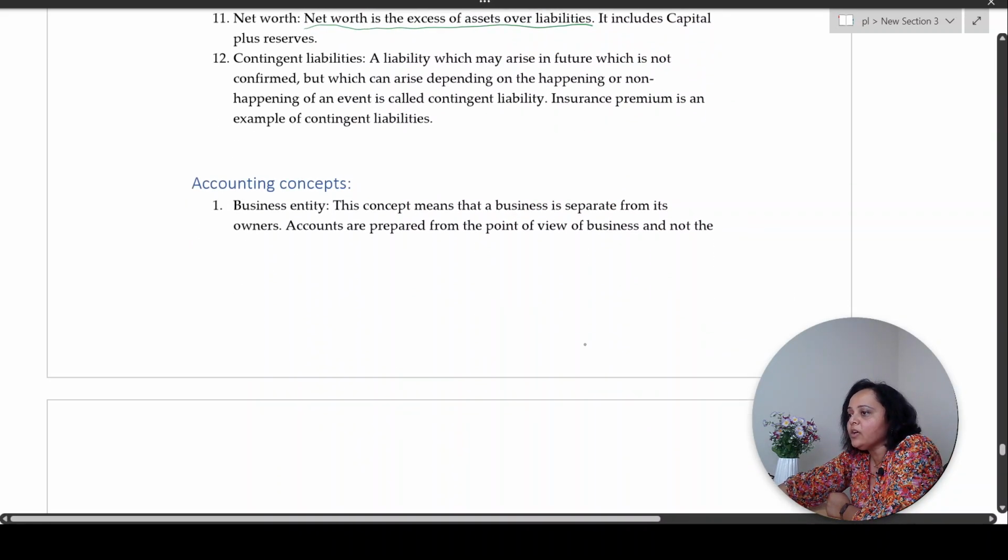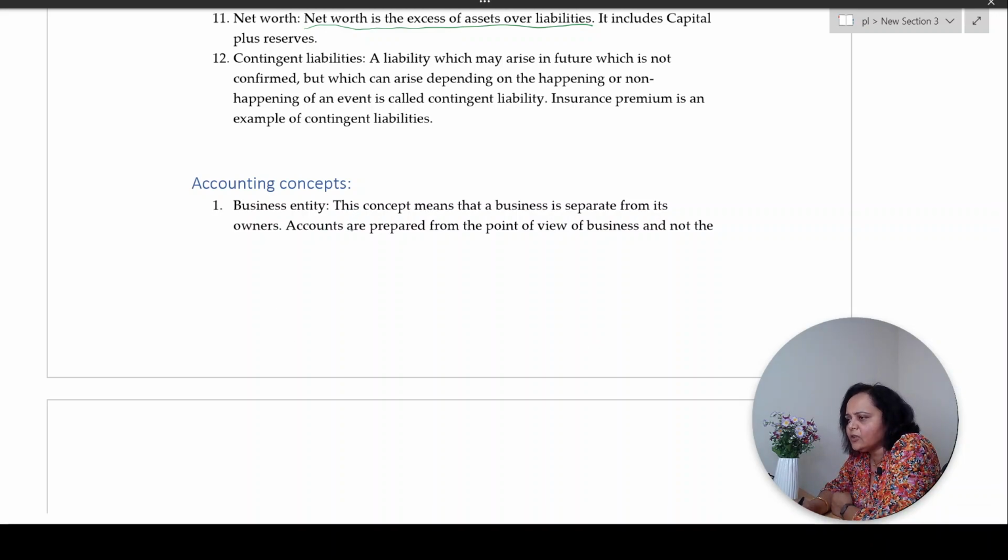Next, accounting concepts. See, business entity. Now, this concept is when you are going to pass entries in the books of accounts, always remember that you will have to do it from the point of view of the business, not the owner, the founder, or the proprietor, from the point of view of business. Say, suppose I have a business by the name Arthaniti.